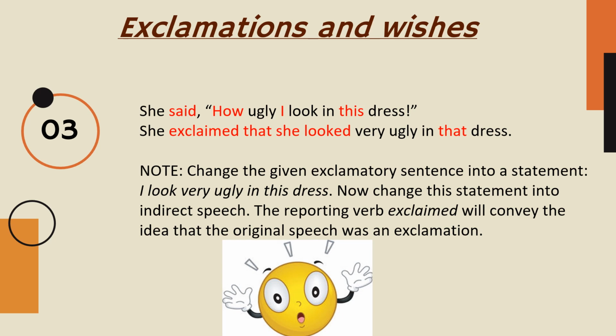Now here you have to note one thing. Change the given exclamatory sentence into a statement. Now here, how ugly I look in this dress, the statement sentence will be: I look very ugly in this dress. Now change this statement into indirect speech.